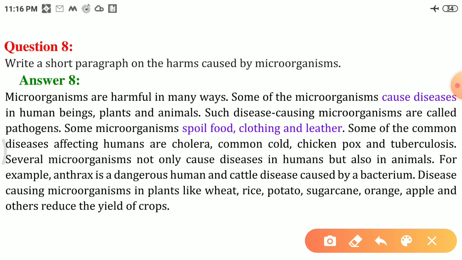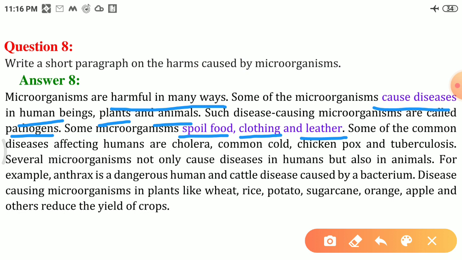So what we have to write: microorganisms are harmful in many ways. Some of the microorganisms cause diseases in human beings, plants and animals. Such disease causing microorganisms are called pathogens. These microorganisms which cause the disease in the human being, in the animal or in the plants, are called pathogens. Some microorganisms spoil food or clothing and leather.